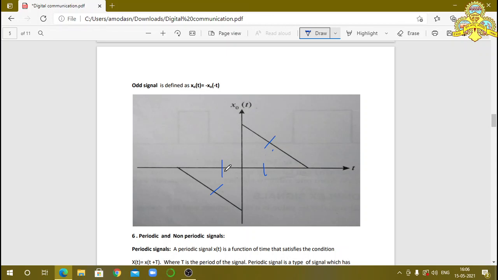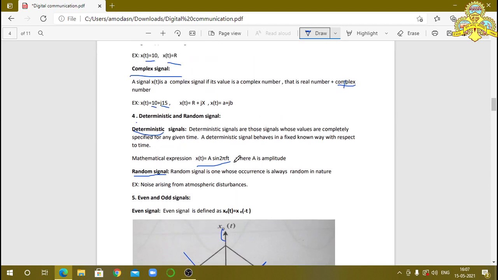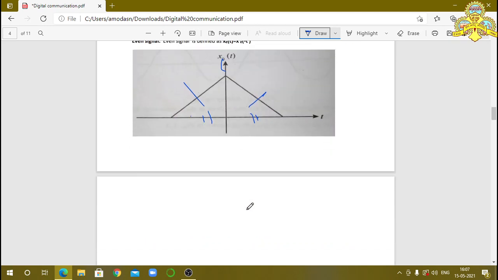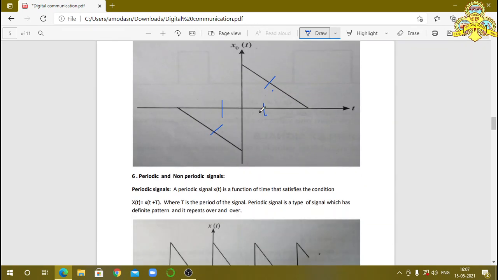Odd signals means time intervals are positive and negative, as well as the values or the amplitude of that particular signal. It may be voltage, it may be current, or it may be any value. That value also becomes positive and negative. Those signals are called odd signals. Here it is indicated by x of t is equal to minus x of minus t. That is an odd signal. But even signal means x of t is equal to x of minus t, where only the time interval is negative. But here the time interval is positive and negative, and the amplitude or magnitude is also positive and negative. So it is called an odd signal.